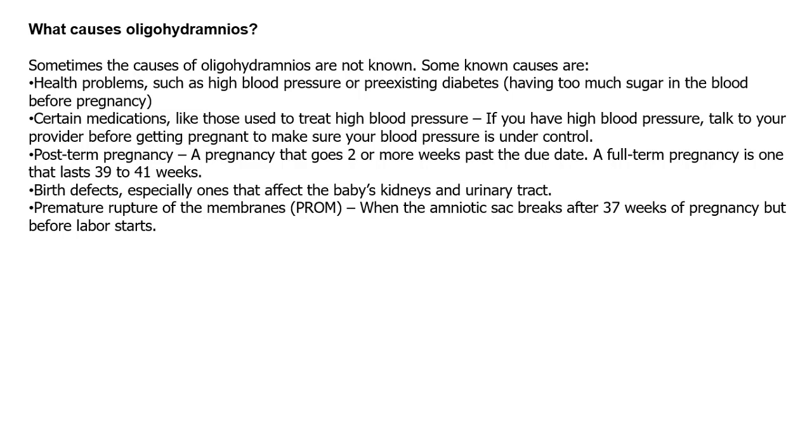Postterm pregnancy, a pregnancy that goes 2 or more weeks past the due date. A full-term pregnancy is one that lasts 39 to 41 weeks. Birth defects, especially ones that affect the baby's kidneys and urinary tract. Premature rupture of the membranes, when the amniotic sac breaks after 37 weeks of pregnancy but before labor starts.